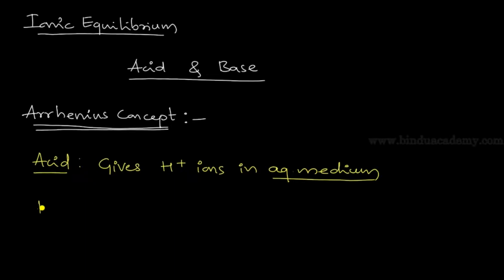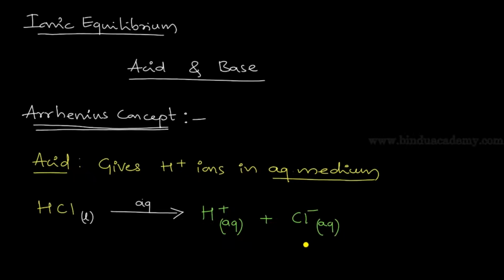Now take an example of HCl as a molecule. Take HCl and add it into the water, which I will write as an aqueous medium. Now H and Cl dissociate in the water, and they exist in the form of H plus ions, dissociated in the water medium. So we write H plus aqueous plus Cl minus, again in aqueous medium.